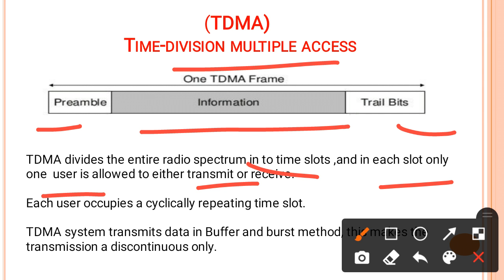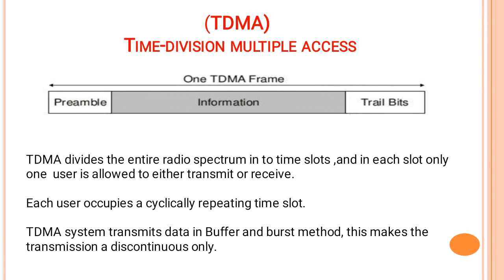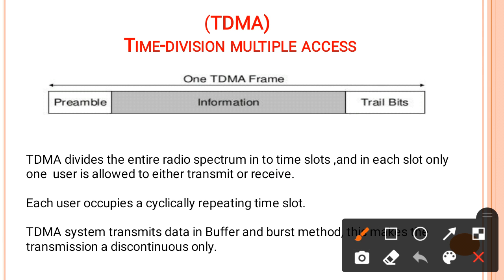Means within one TDMA frame, the information is divided into a number of slots, and each slot is used for a different user, and the same user cannot be repeated again in the same time frame.